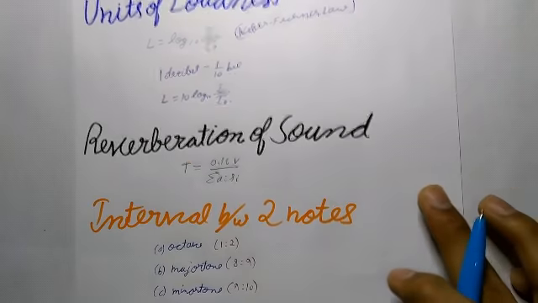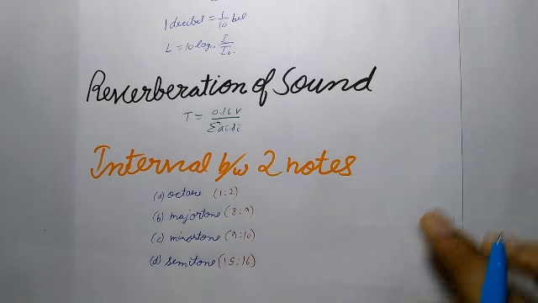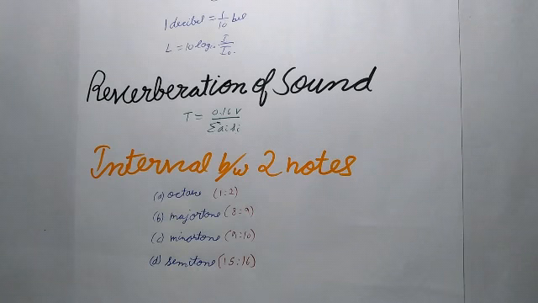So now next is interval between two notes. The ratio of the frequencies of two notes is called the interval between them. Two notes are said to be in unison if their frequencies are equal. That is, interval between them is 1:1. Some other common intervals found useful in producing musical sound are as follows.